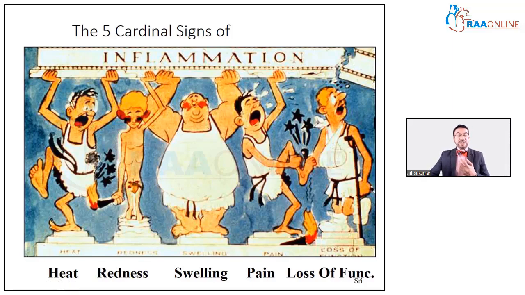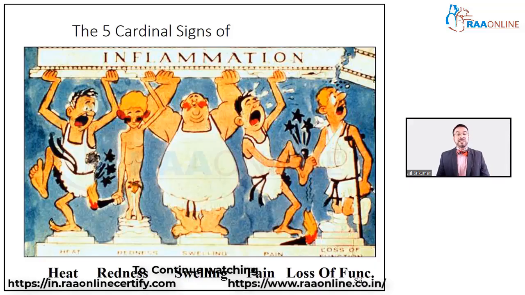This picture would help you to easily understand the 5 cardinal signs of inflammation. They are remembered in Latin as calor, rubor, dolor, tumor, and functio laesa, which is quite important for you in all specialties, whether it be medicine or surgery or obs and gyn or pediatrics or orthopedics. You see the same 5 cardinal signs in every disease.